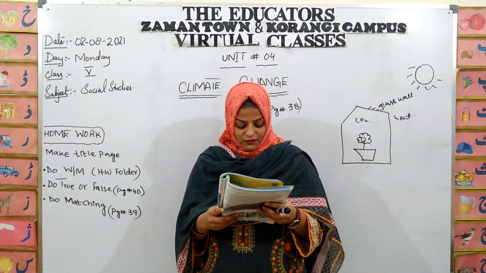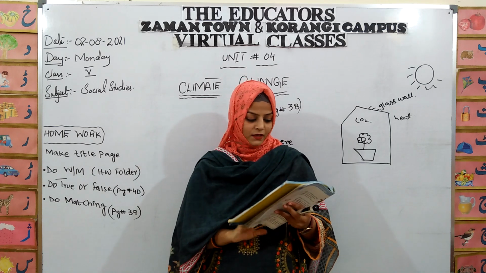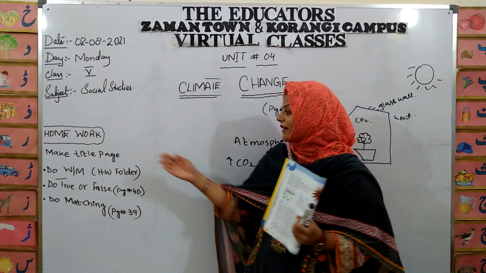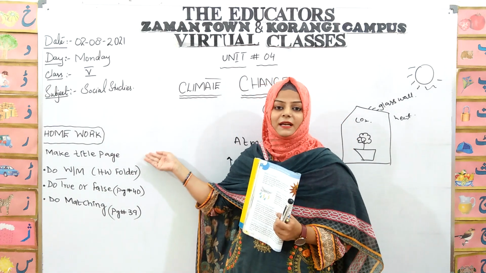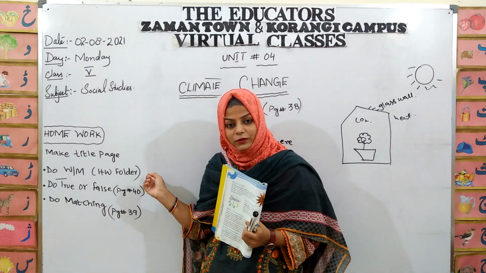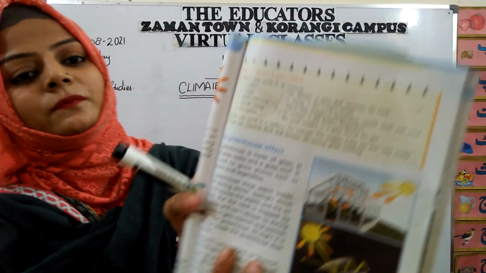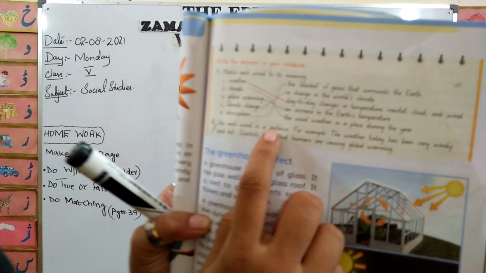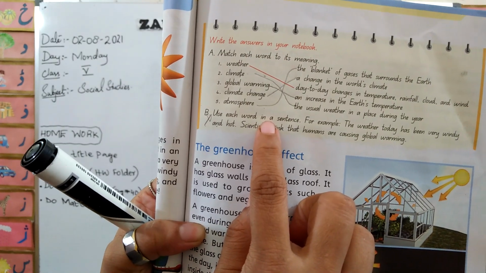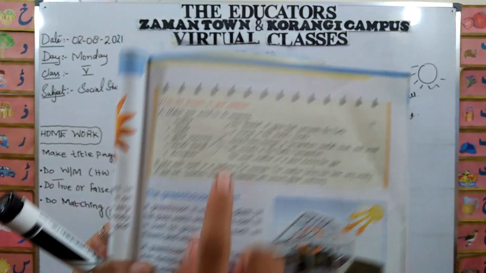So students, this is all about this one lecture today. Whatever we have discussed, your homework is that first of all, you have to make the title page of this topic, that is unit number 4, and then you have to do the word meanings from the homework folder. Then on page number 39, you have matching. Whatever lecture I have delivered, you have to listen to it carefully and read these three pages, page number 38, 39 and 40, and solve this.